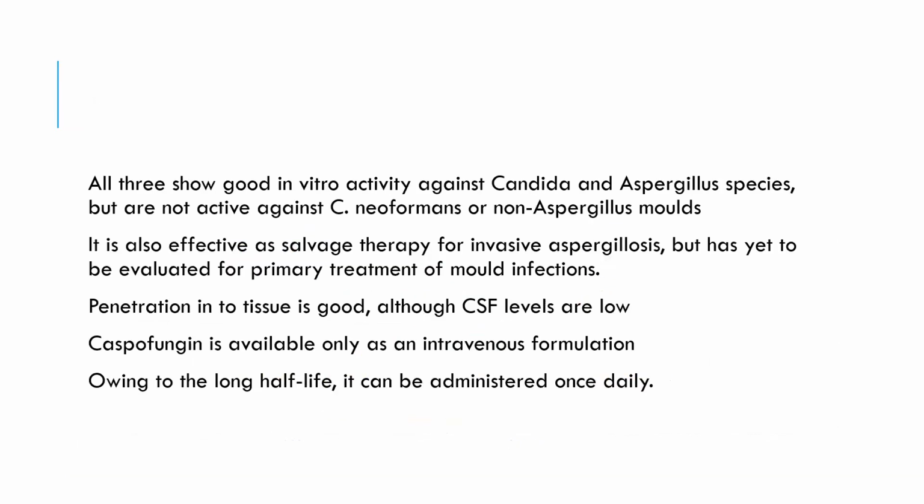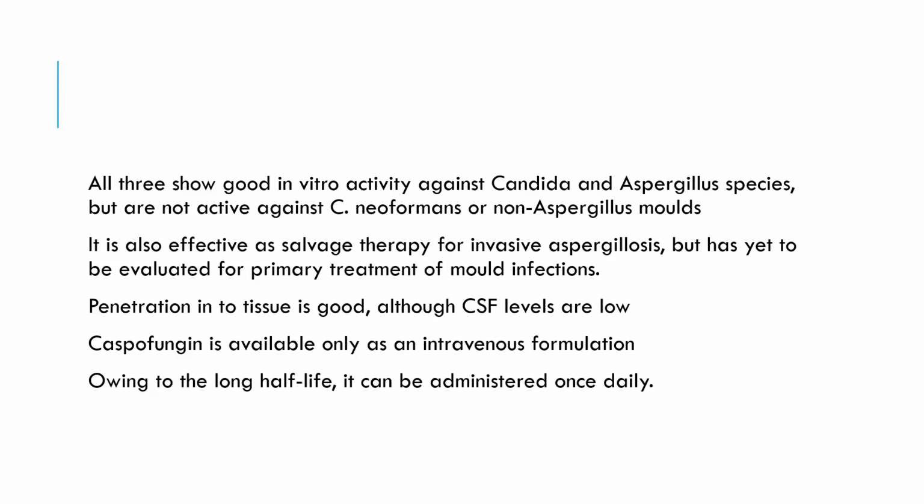All three showed good in vitro activity against Candida and Aspergillus species, but are not active against Cryptococcus neoformans and non-Aspergillus molds. It is also effective as a salvage therapy for invasive aspergillosis, but is yet to be evaluated for primary treatment of mold infection. The echinocandins have good penetration into tissue, but the CSF levels are low.